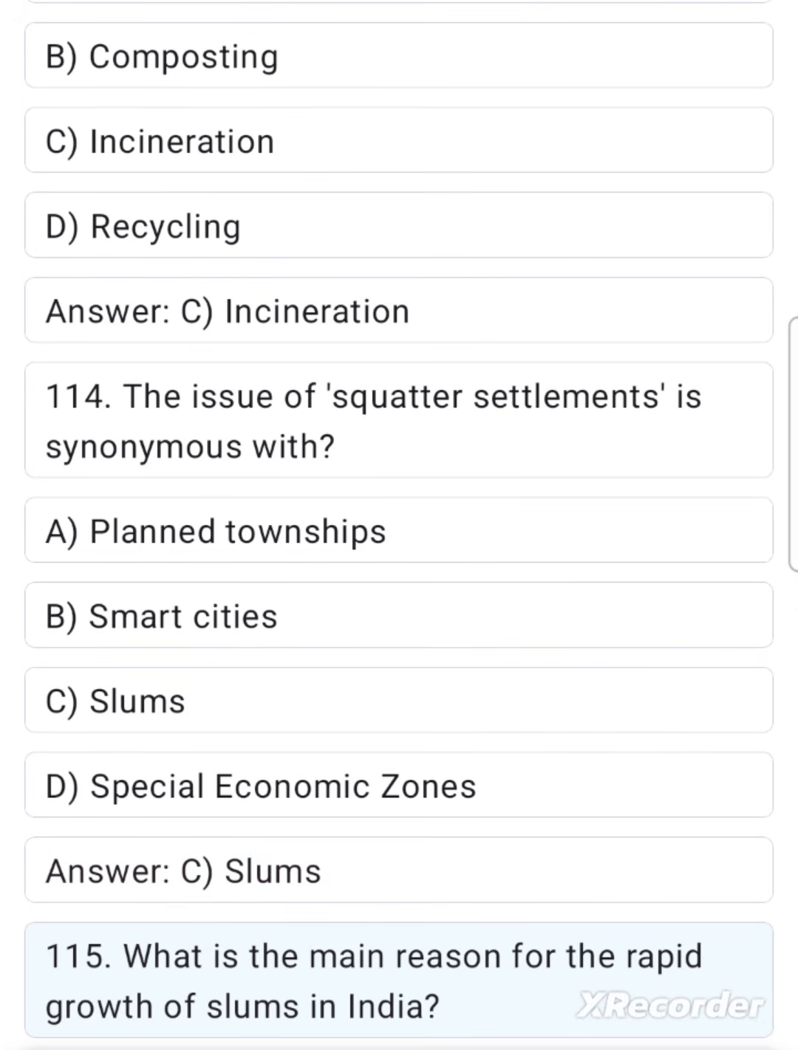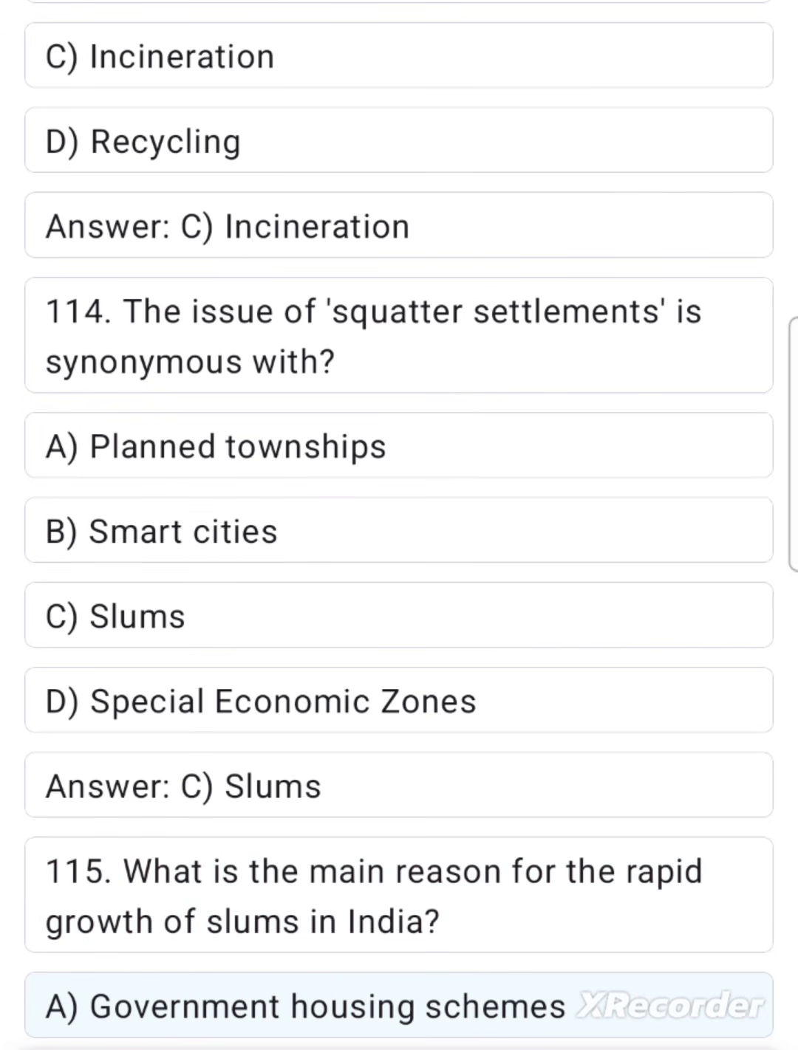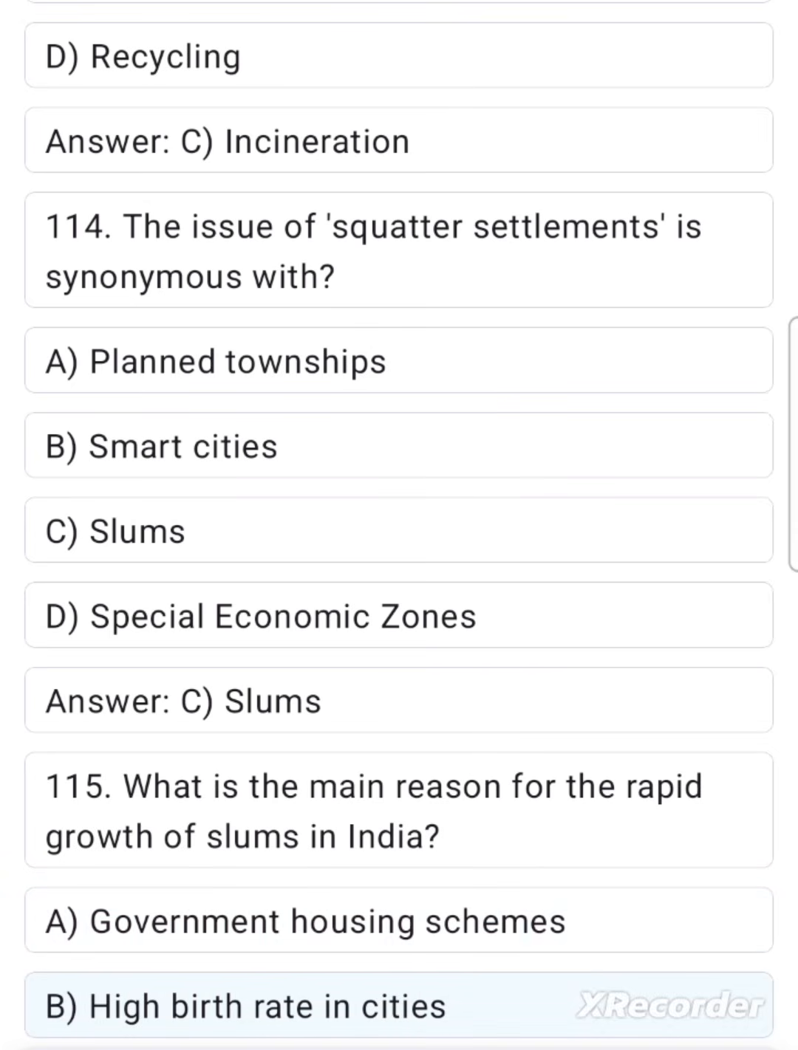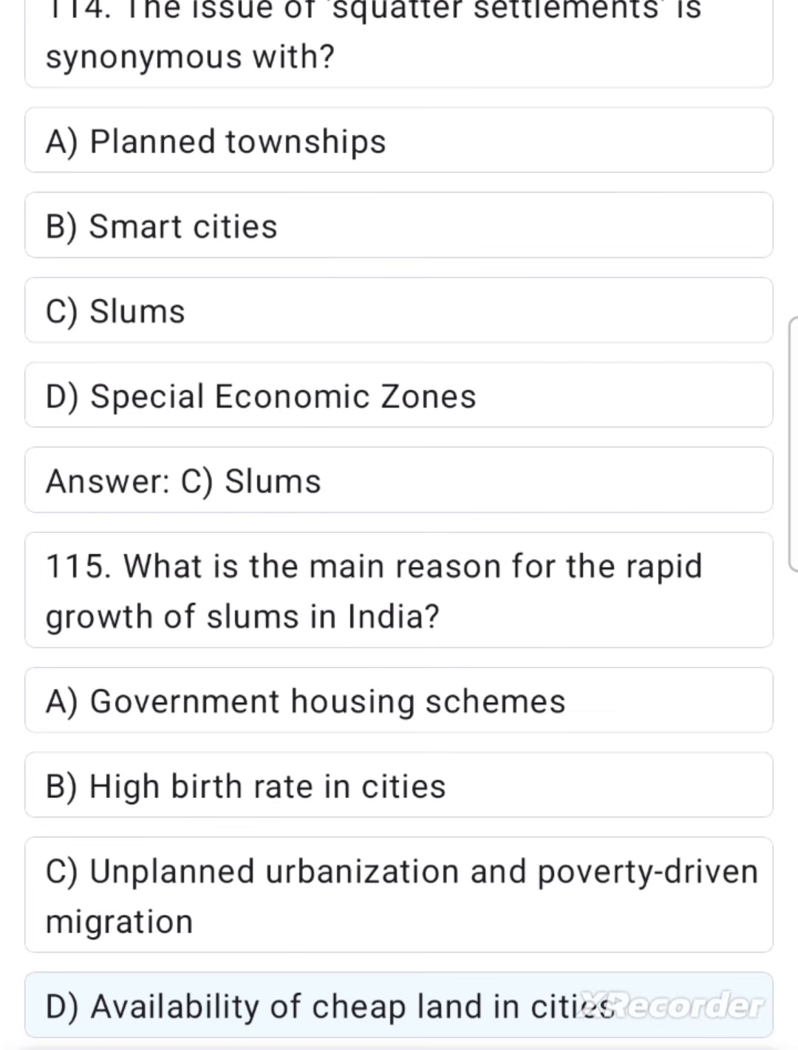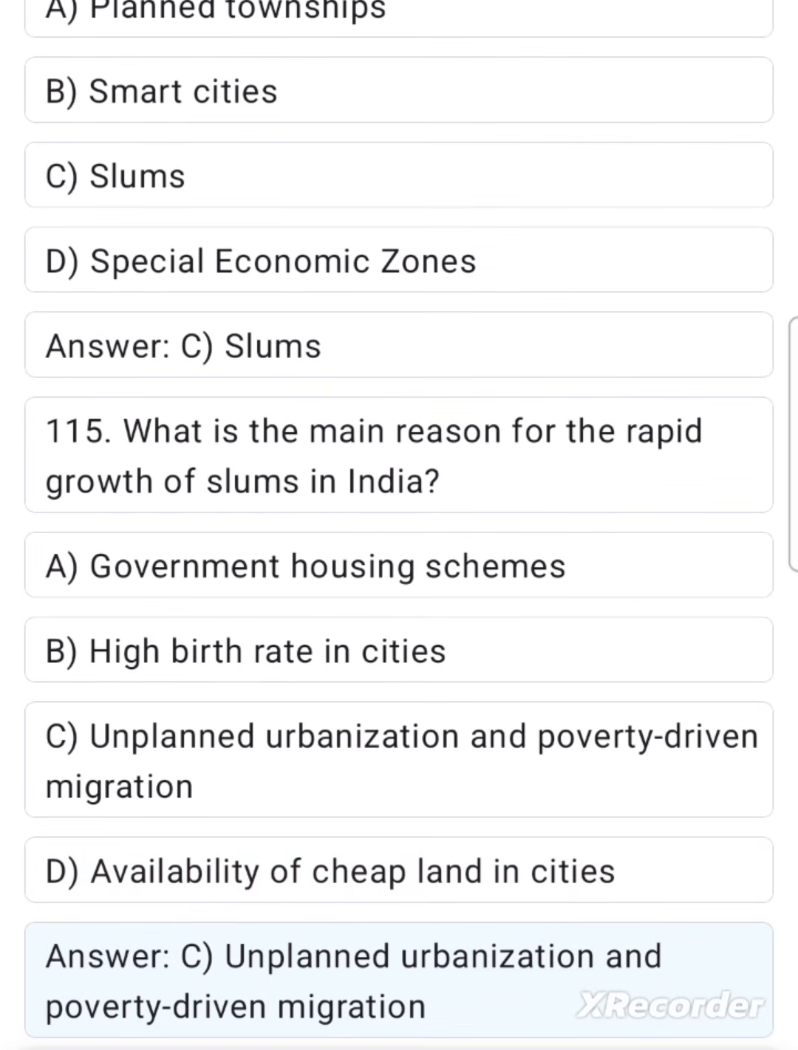115. What is the main reason for the rapid growth of slums in India? A. Government housing schemes. B. High birth rate in cities. C. Unplanned urbanization and poverty-driven migration. D. Availability of cheap land in cities. Answer. C. Unplanned urbanization and poverty-driven migration.